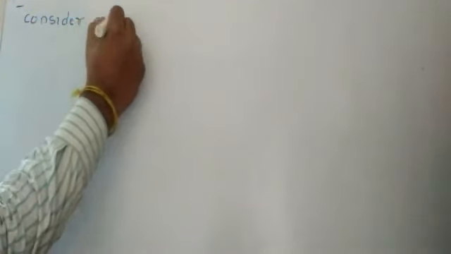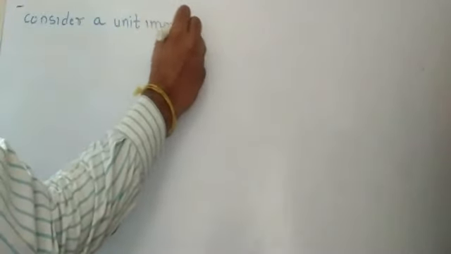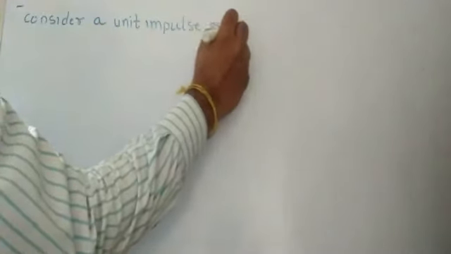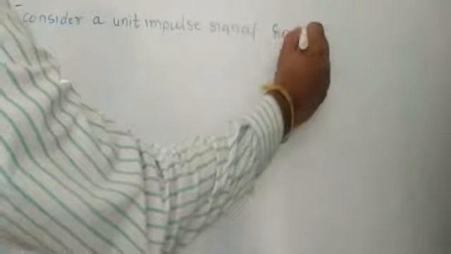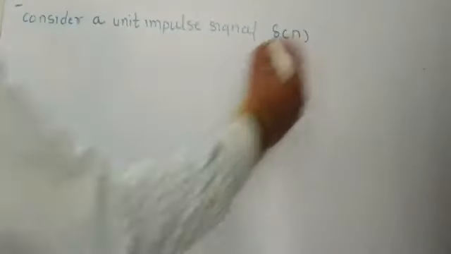So I write here an example. Consider a unit impulse signal. How do you represent it? Unit impulse signal is represented by del of n. What is del of n?